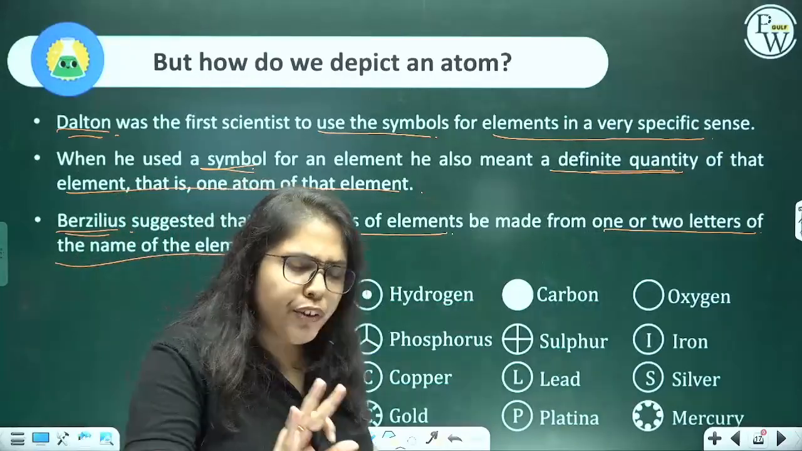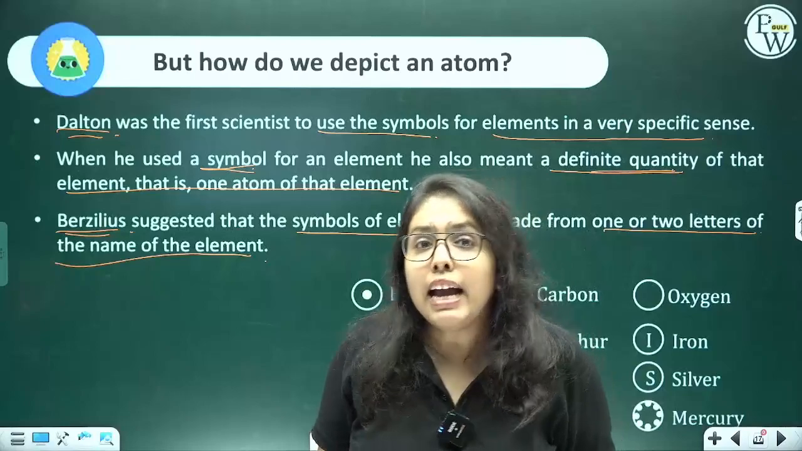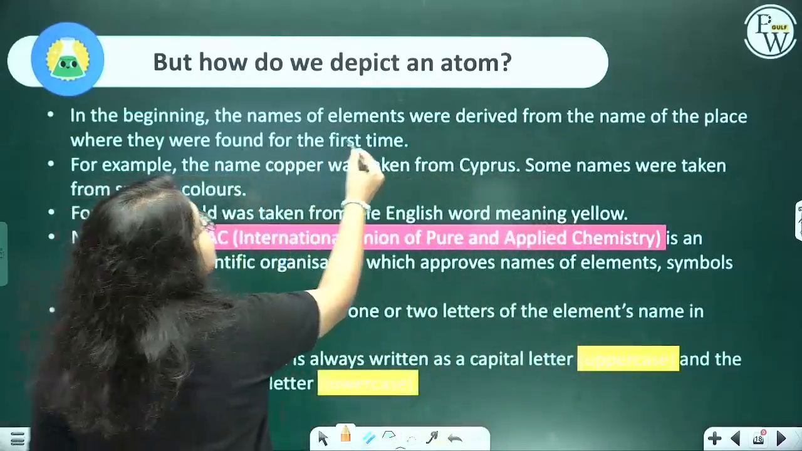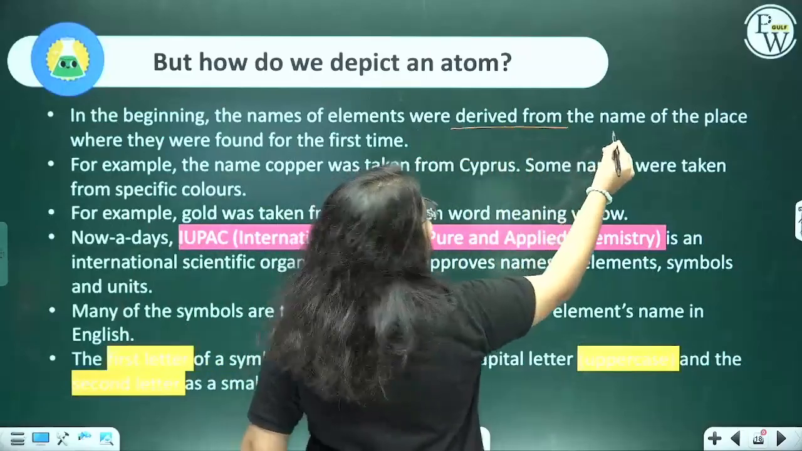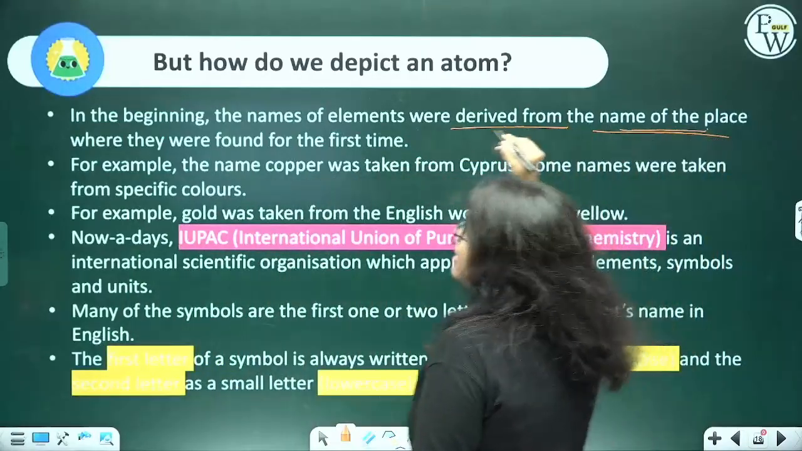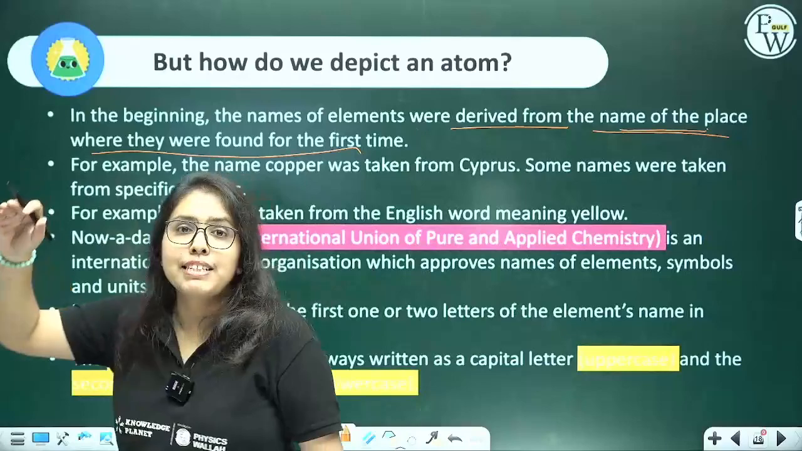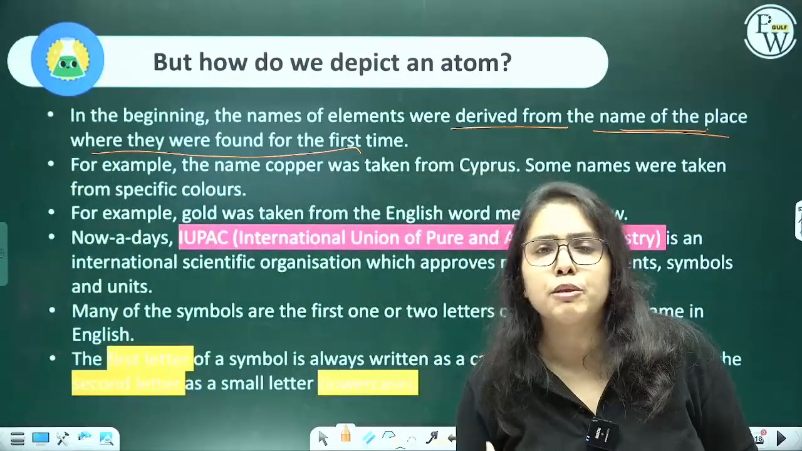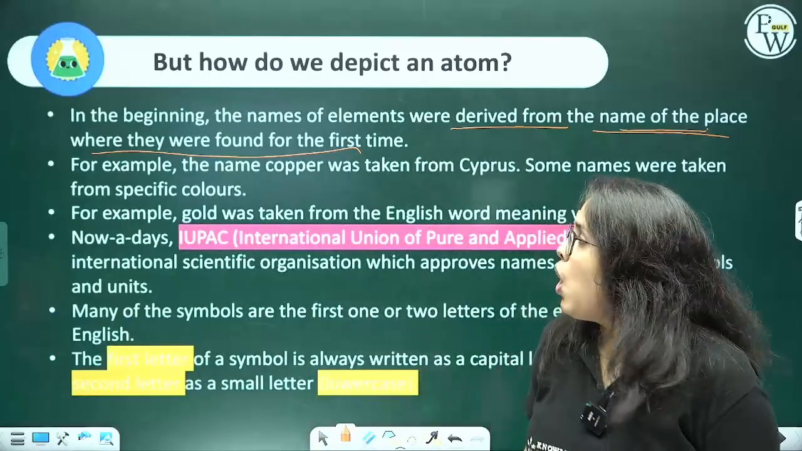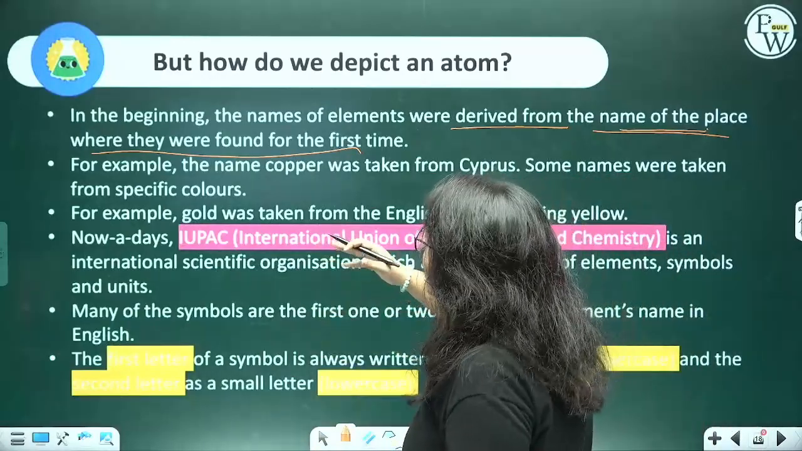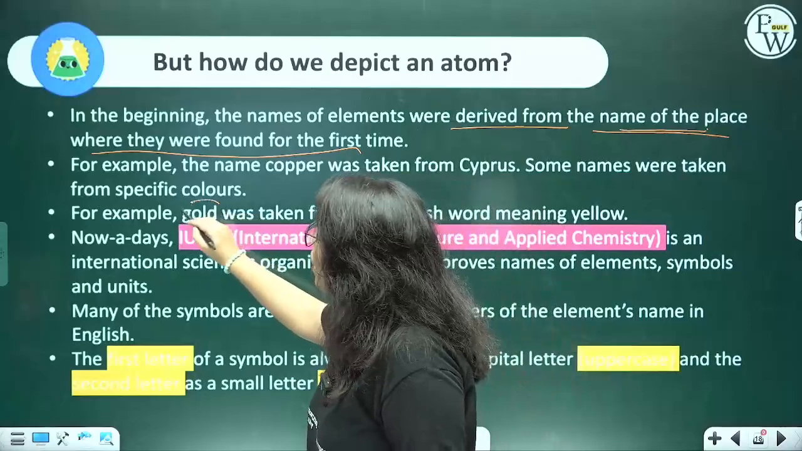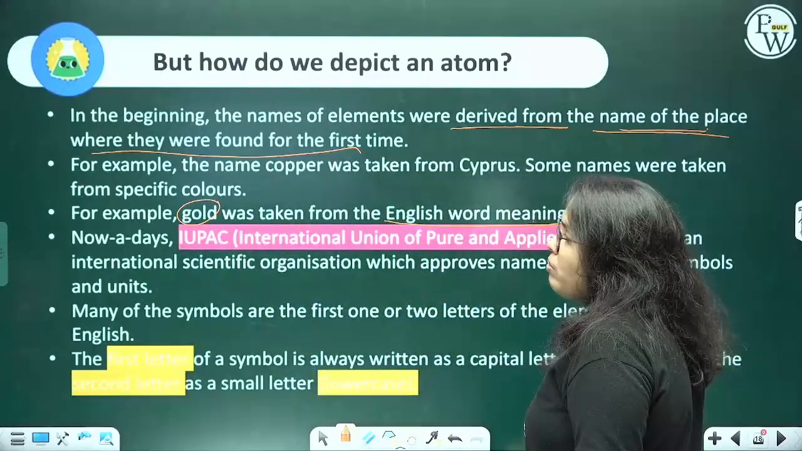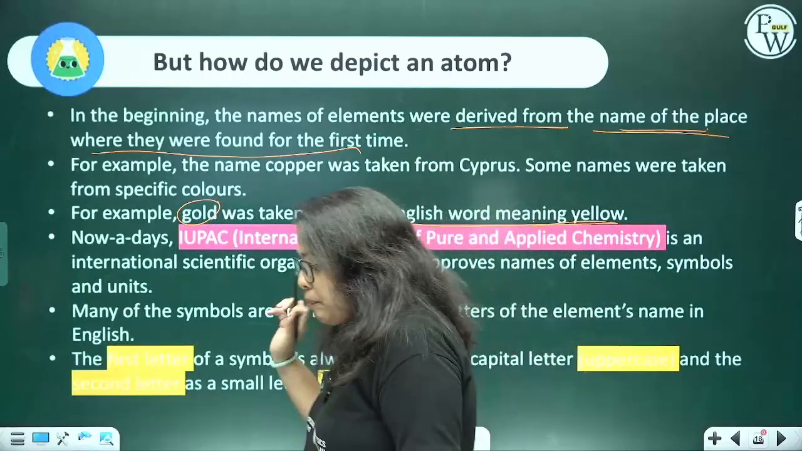All right, the first letter or the first two letters. And how did he do that? Here. In the beginning, the names of the elements were derived from the place where they were first found. For example, the term copper came from Cyprus, because it was first found in Cyprus. Other names came from specific colors, like gold, which came from the English word meaning yellow. But nowadays,